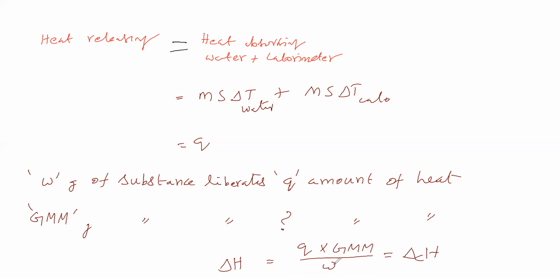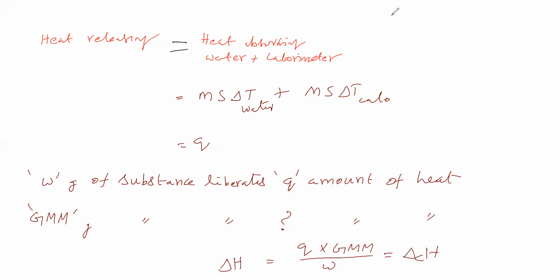Q into gram molecular mass. Q is called the amount of heat liberated. We have calculated the amount of heat liberated as per this. GMM means gram molecular mass. W is called the weight of substance. Now, shall we say this is called enthalpy of combustion?